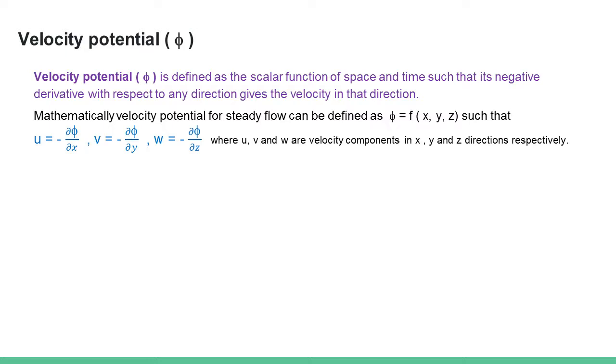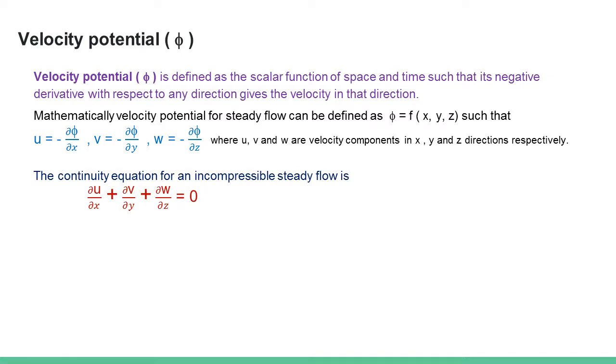Similarly, velocity component w is the negative partial derivative of velocity potential with respect to z direction, where u, v, w are the velocity components in x, y and z directions respectively. We have for incompressible steady flow the continuity equation: ∂u/∂x + ∂v/∂y + ∂w/∂z = 0.